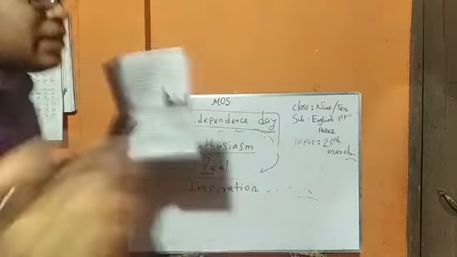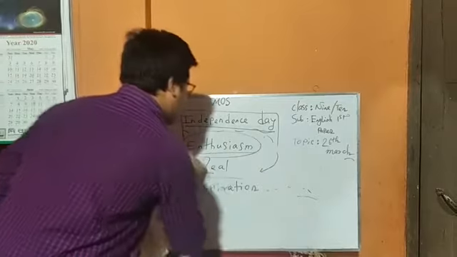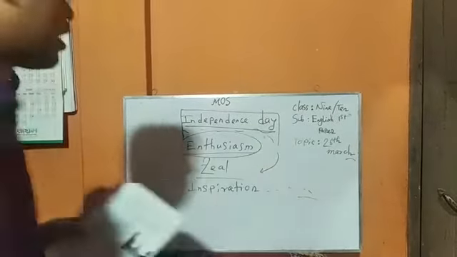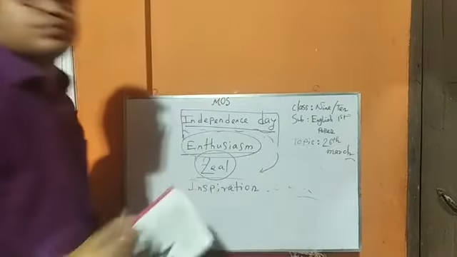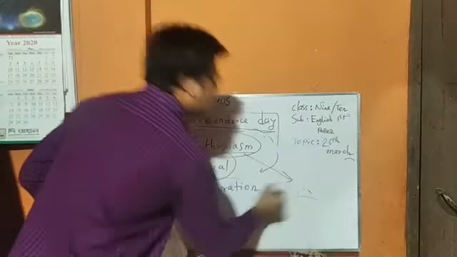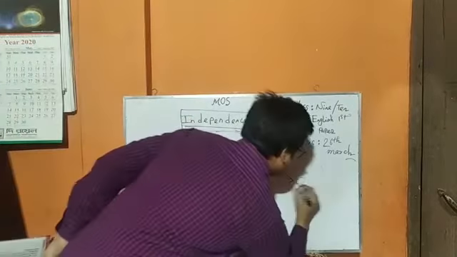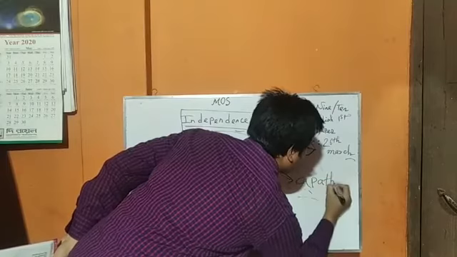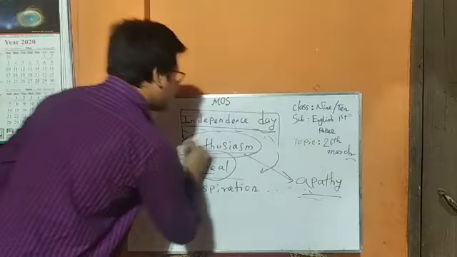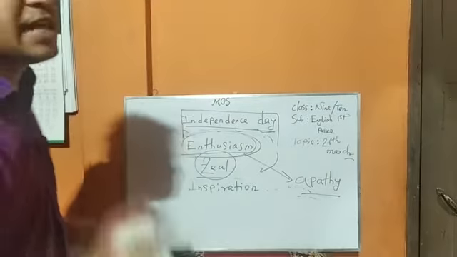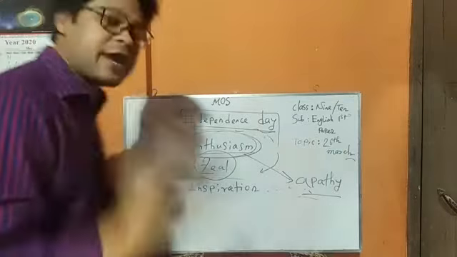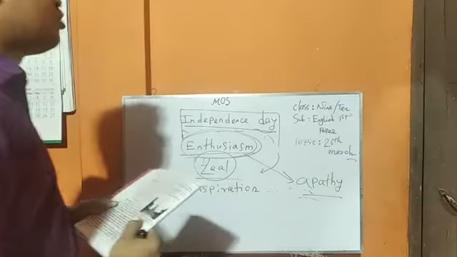My dear students, I think you have understood what enthusiasm is: inspiration, interest in something or someone, that means zeal also. The antonym of enthusiasm is apathy. You have to know this word very carefully. Yes, it is a very important keyword of this passage. Interest, zeal, inspiration, etc. The antonym of enthusiasm is apathy.